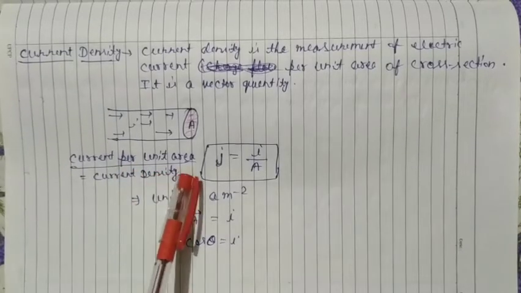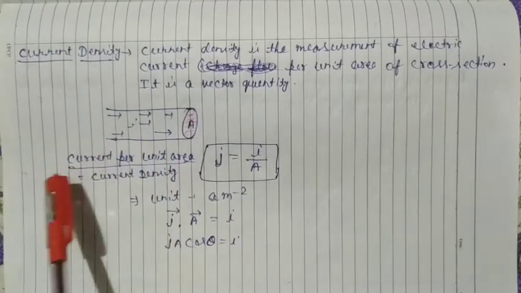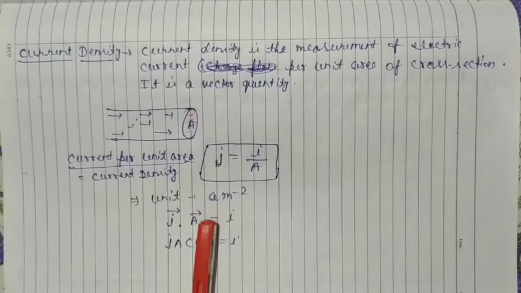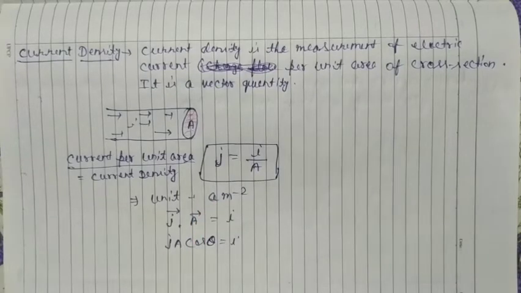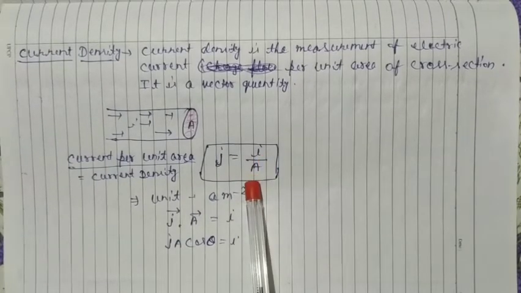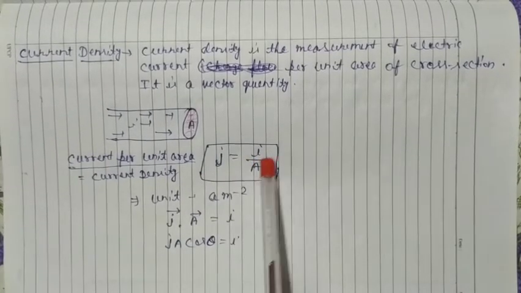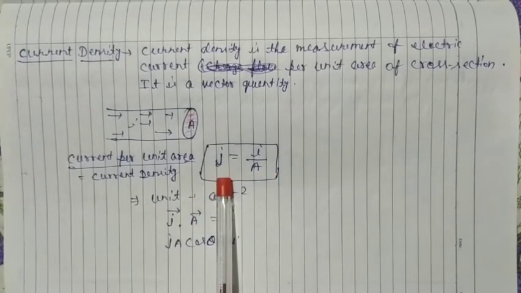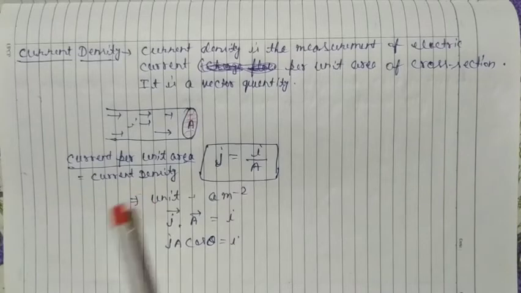The symbol is small j. It is calculated as current divided by area: J equal to I upon A.